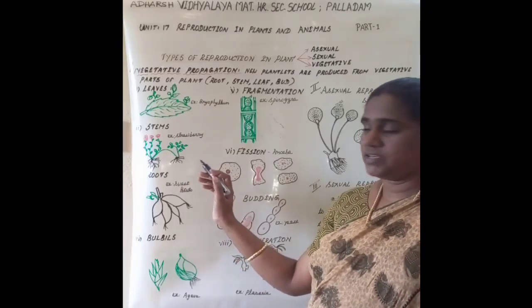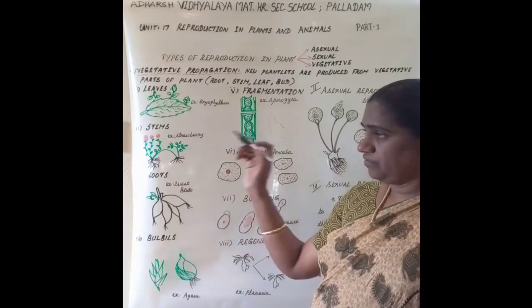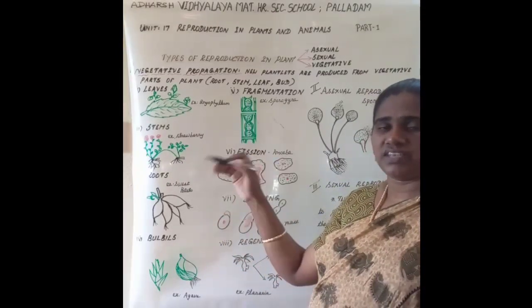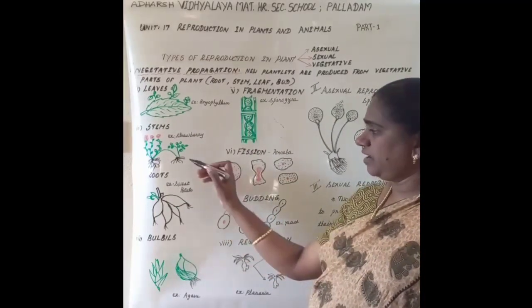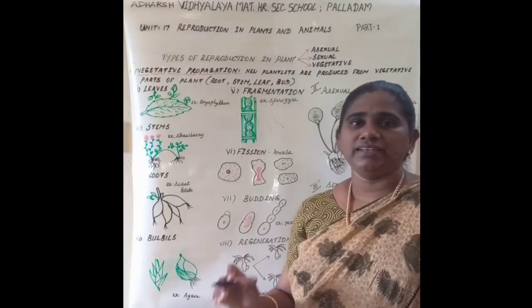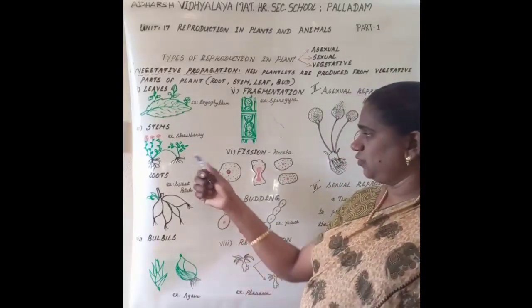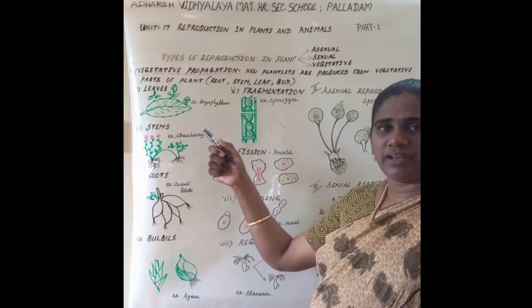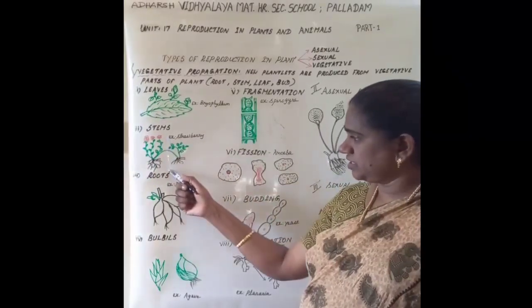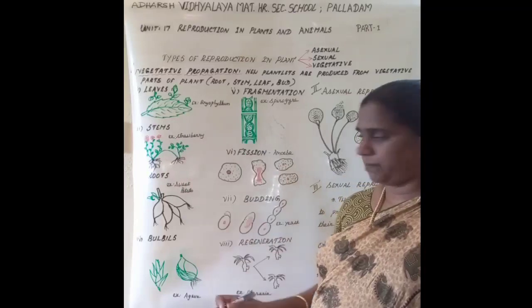Example, strawberry. As the stems are weak, they cannot stand erect. They grow along the soil and attach to the soil and give off adventitious roots and new buds. These new buds develop into an independent individual when the connection is cut off from the mother plant.